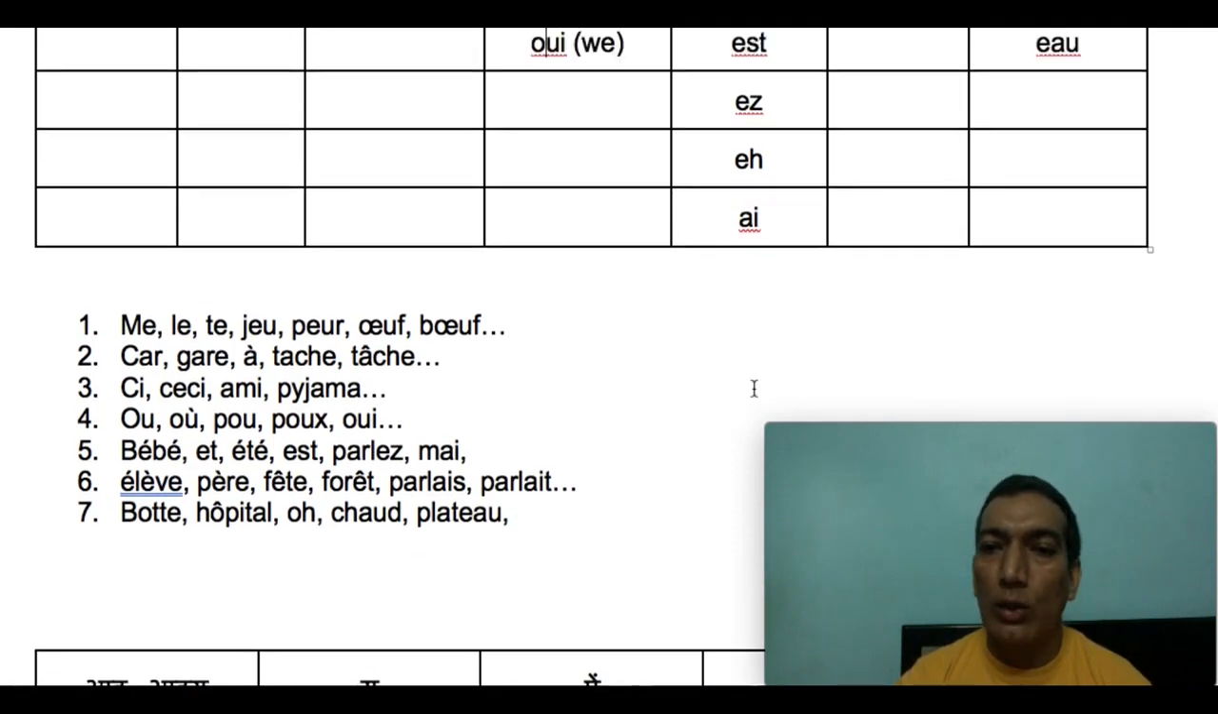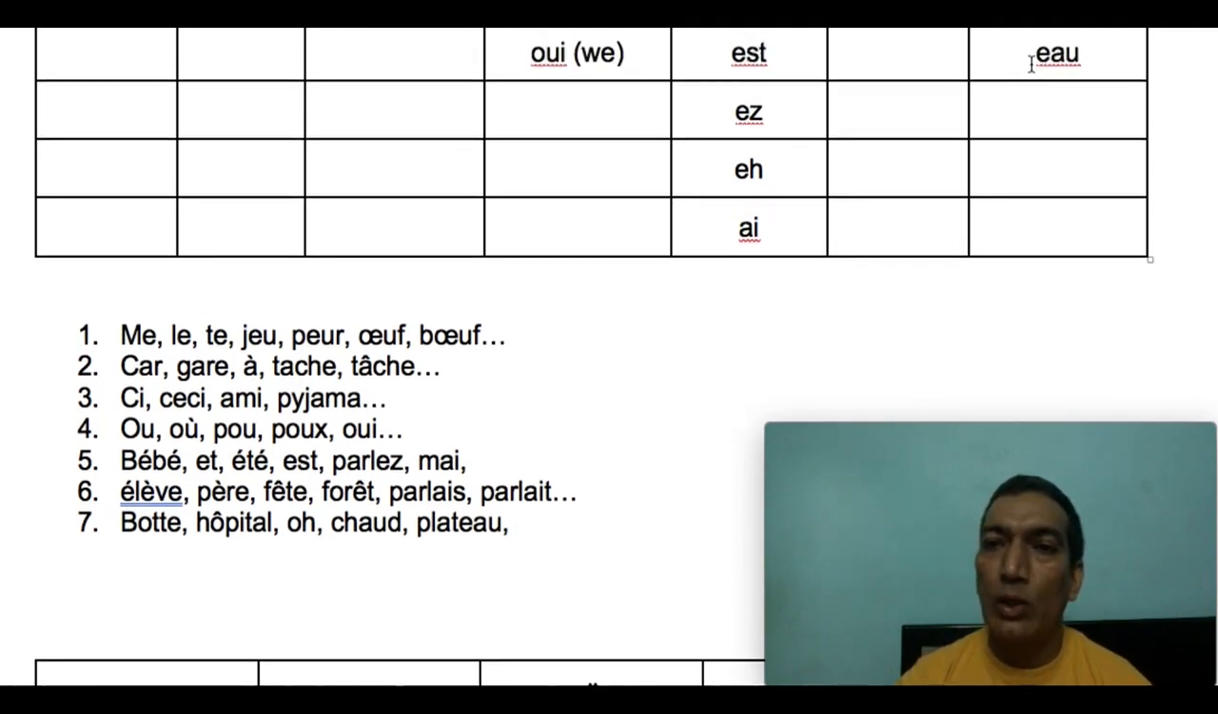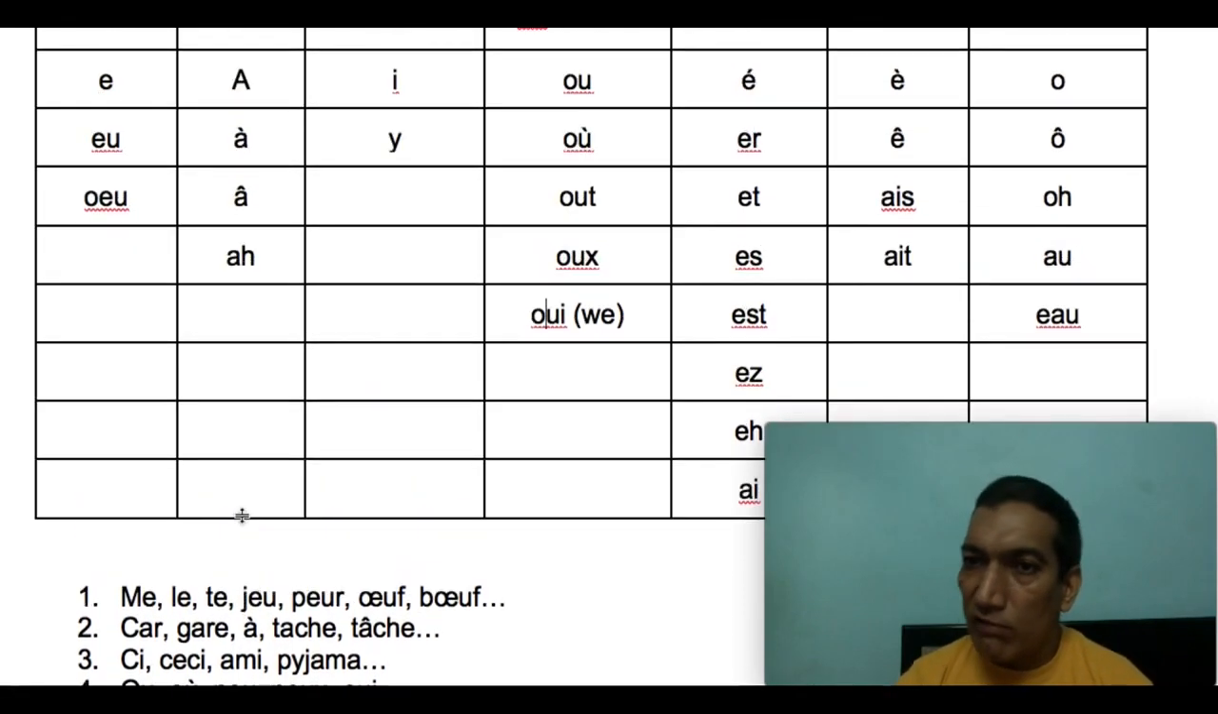Plateau, you see, is O also. So, plateau. These are some of the examples of the sound O.